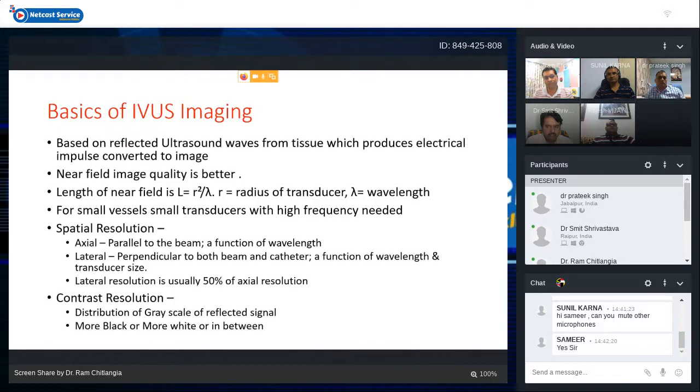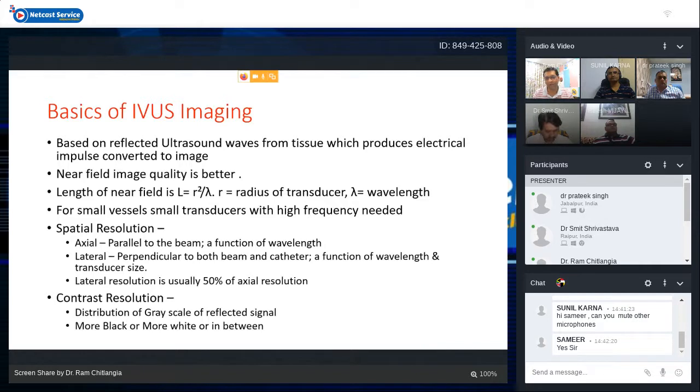Coming to the basics of IVUS imaging, IVUS images are based on reflected ultrasound waves from tissues, which produce an electrical impulse that is converted to an image. It has two fields, one near field and one far field. Near field image quality is always better, and the length of the near field is given by this formula, where R is the radius of the transducer and lambda is the wavelength.